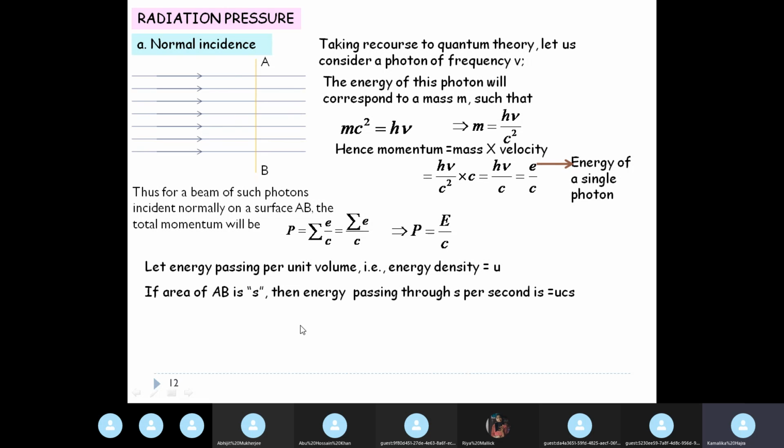Let us suppose that the surface area of AB is S. So the energy passing through S per second is u into c into S. Energy passing per unit volume is u, so energy passing through the total area S is uS, and per second it is u into c into S, where c is the velocity. So energy passing through AB per unit area per unit time is uc.